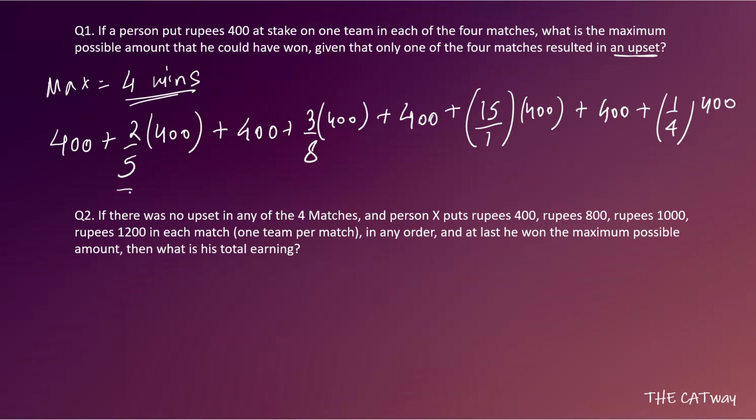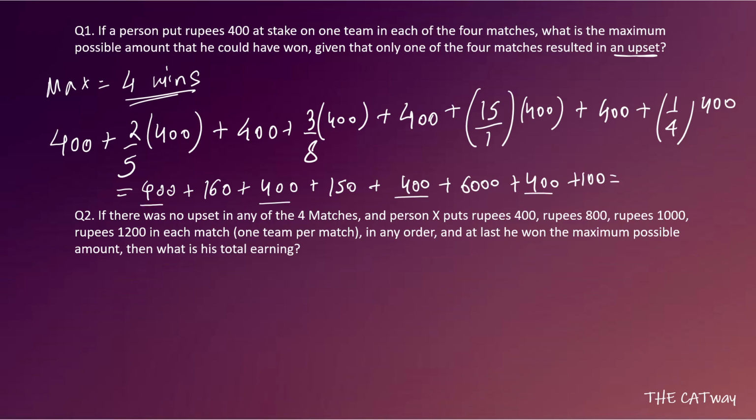Now let's calculate what will be the total sum. So this will be 400 and this will be 5. So it will go 80 times 160. This will be 400 plus 3 by 8 times it will go 50 and 350. Then this will go 400 and this will be 15 into 4, 6000. Okay, after that what will it be, sorry guys, it will be 400 again he will get, and then 1 by 4 of 400, that is 100 rupees. So total he will get 400, 400, 400, 400, 1600.